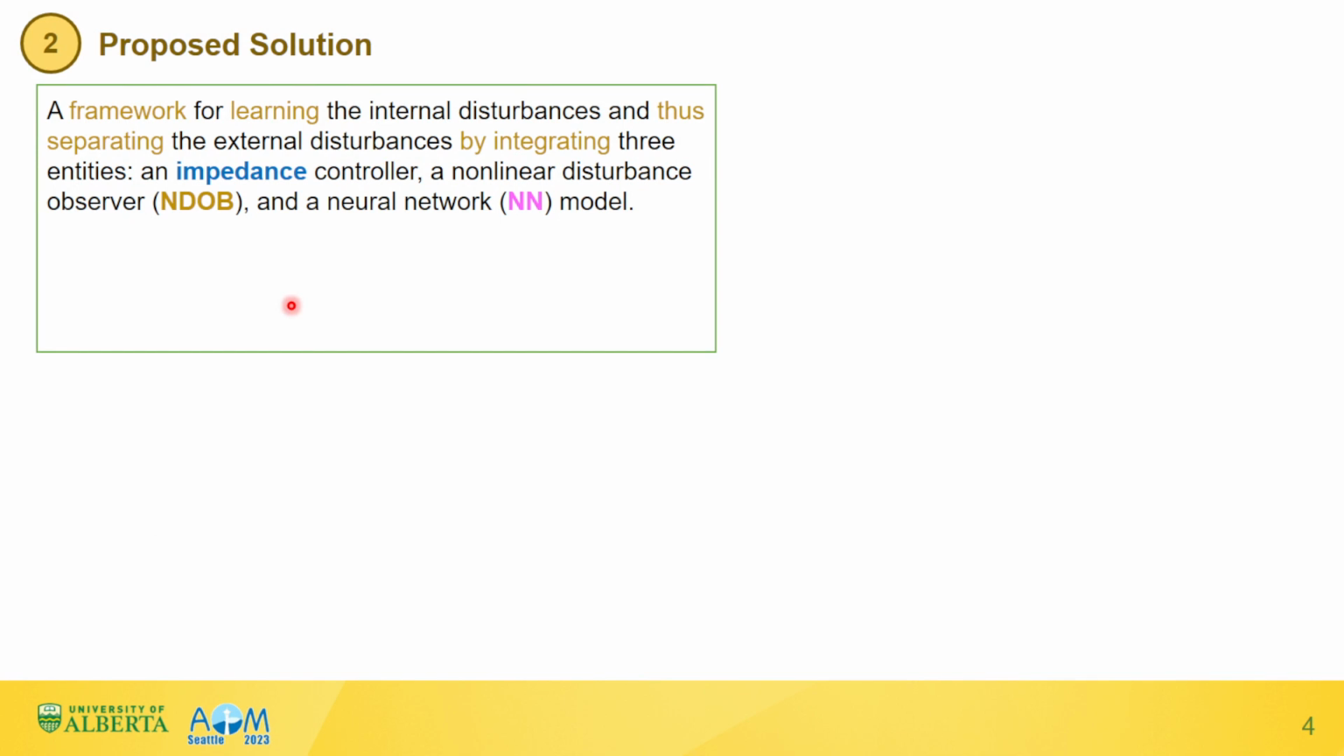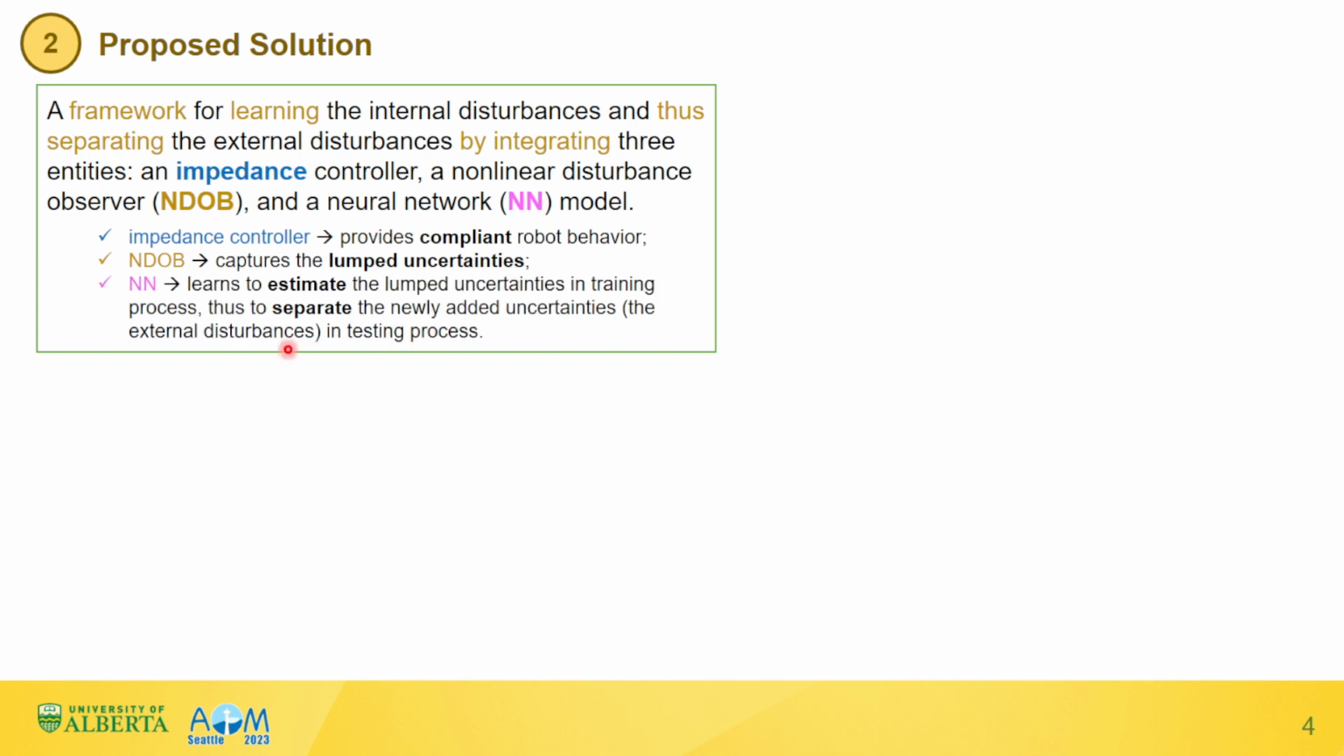To solve this problem, in this paper, we proposed a framework for learning the internal disturbances and thus separating the external disturbances by integrating three entities, that is, an impedance controller, a nonlinear disturbance observer, and a neural network model. The impedance controller provides compliant robot behavior. The nonlinear disturbance observer captures the lumped uncertainties, while the neural network model learns to estimate the lumped uncertainties in the training process, thus separating the newly added uncertainties, that is, the external disturbances, in the testing process.